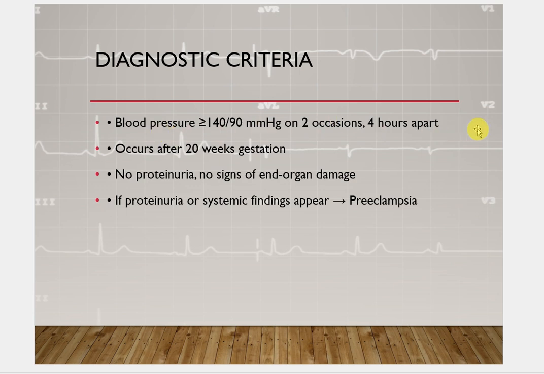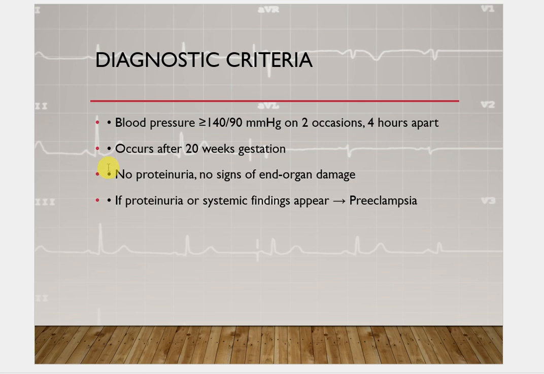This is the proper standard diagnostic criteria, and it should occur after 20 weeks of gestation. Before 20 weeks, if a pregnant woman is experiencing high blood pressure, it is known as chronic hypertension. If after 20 weeks of gestation, it is known as gestational hypertension.